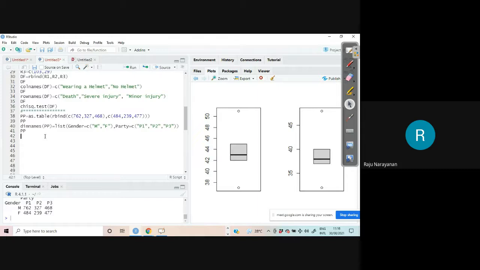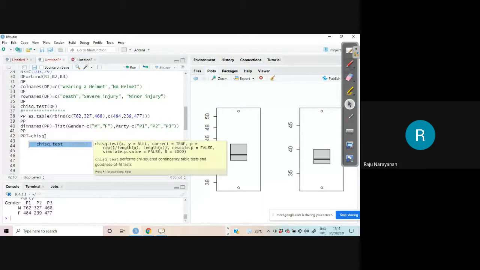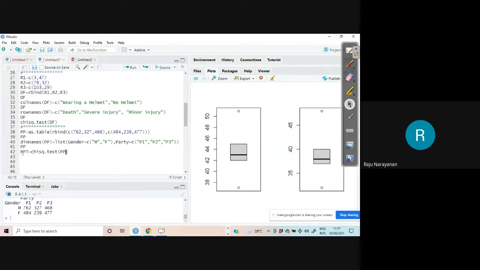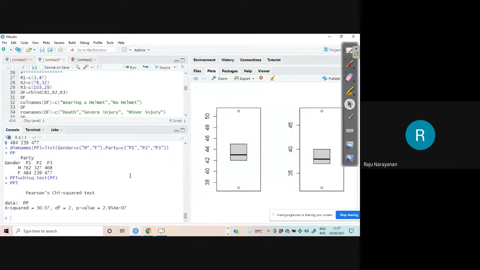Then what is to be done? PPT, what is PPT? Test, PP test. CHISQ, it is coming here, you just select. And what is our name? PP. Finish. And if you want to see PPT, PPT. That is the summary of the chi-square test.